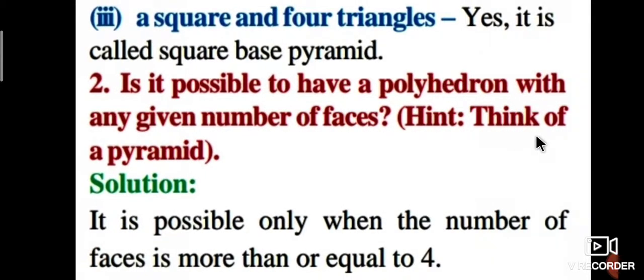Next, a square and 4 triangles is a polyhedron because it is a square based pyramid. Next, question two: is it possible to have a polyhedron with any given number of faces? There is a hint, think of a pyramid.